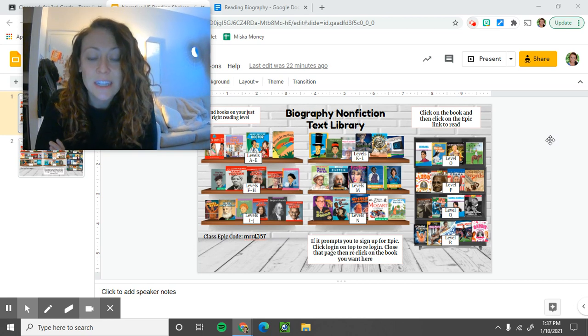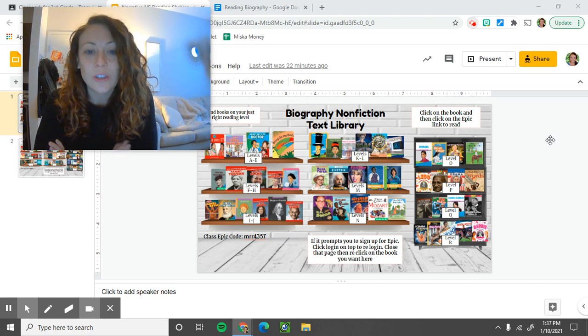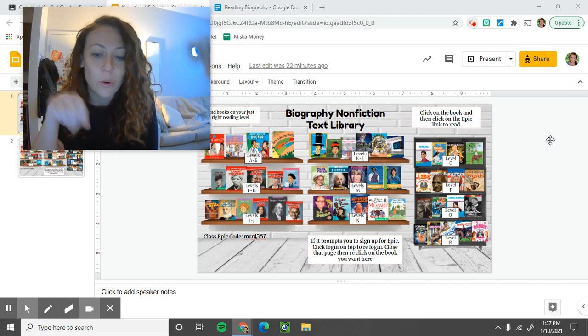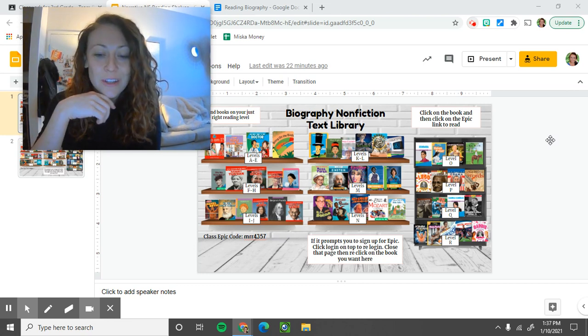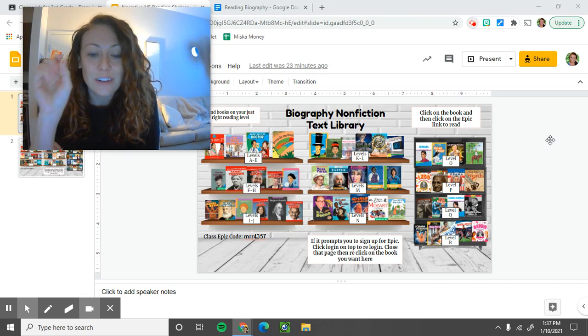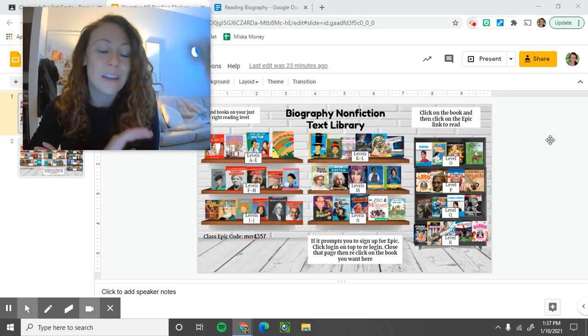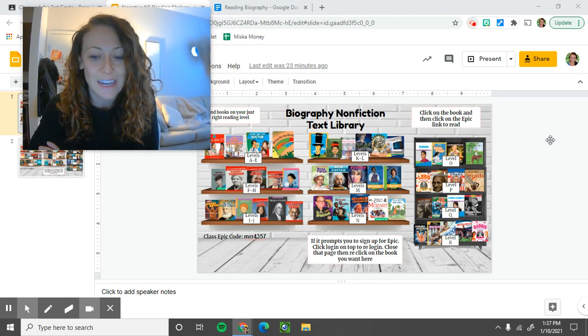As always, each book has the link to Epic. If when you get to Epic, it's asking you to sign up, what you need to do is go up to the top right-hand corner, click to log in with our class code and your account, and then X out of that tab, come back here, re-click on the book that you want, and it should load no problem. Sometimes it just needs you to re-sign in.